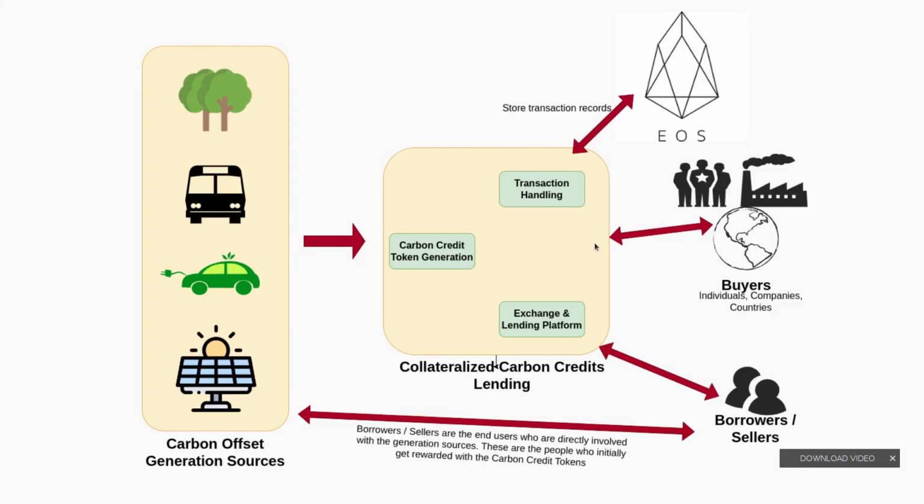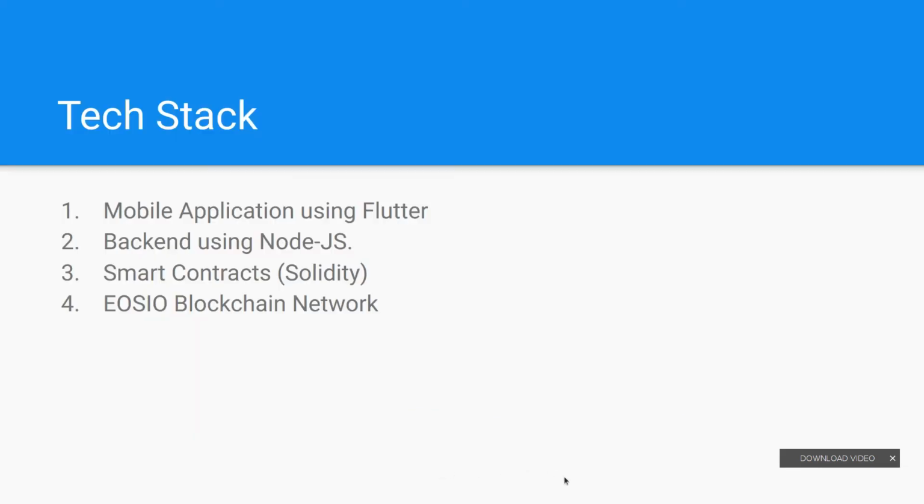The other way is that companies, individual companies or countries, will come to our network and we will provide them a marketplace so that they can purchase the carbon credits from us, and then we will use it for our financial planning also. All the transactions are stored on the EOS blockchain, so it will be immutable and all the features of blockchain can be used here. And lastly, borrowers and sellers are the end users who are involved in the generation of carbon credits. These are the people who initially get rewarded with the carbon credit tokens.